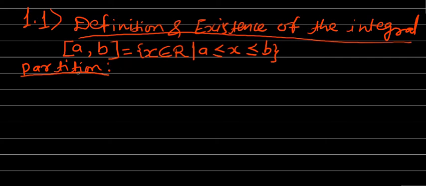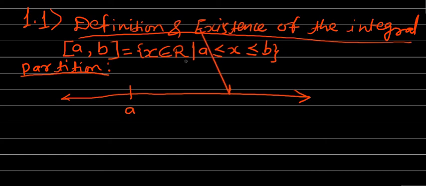I will show this by means of the number line. See here, this is our number line, and somewhere here it is a and here it is b. Whenever we say closed interval a to b, it is always to be remembered that a is less than b. The left endpoint is always less than the right endpoint. It is to be kept in mind forever.